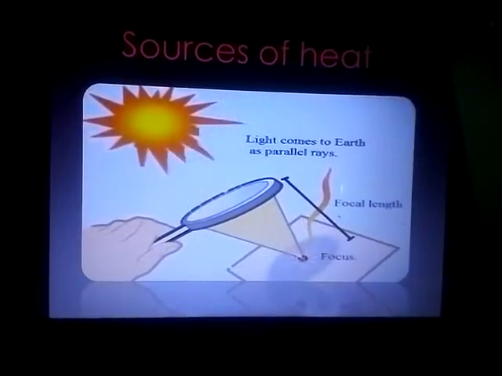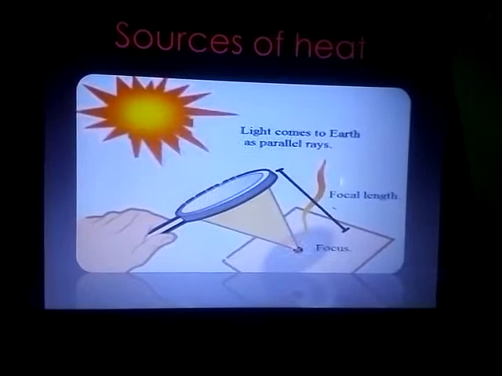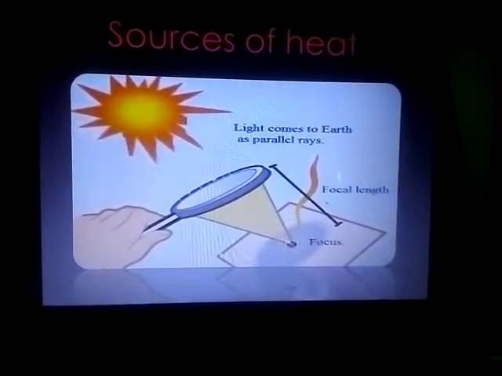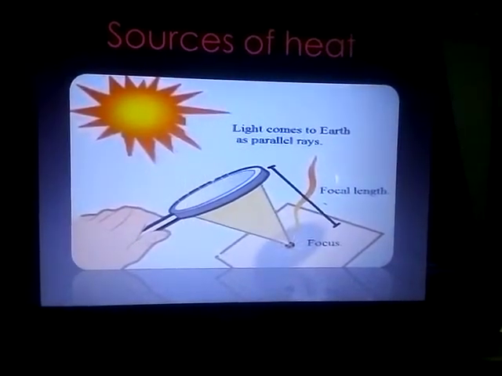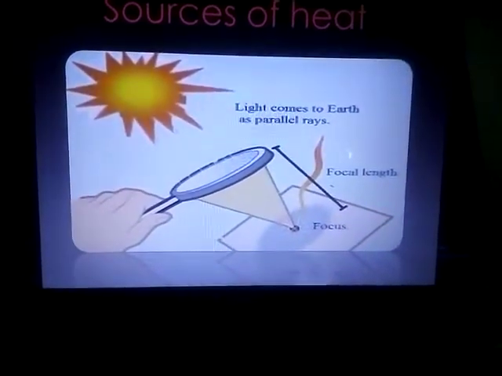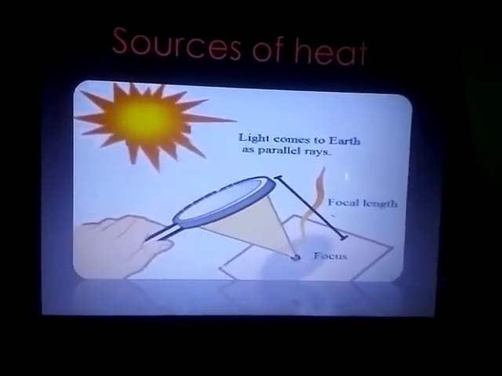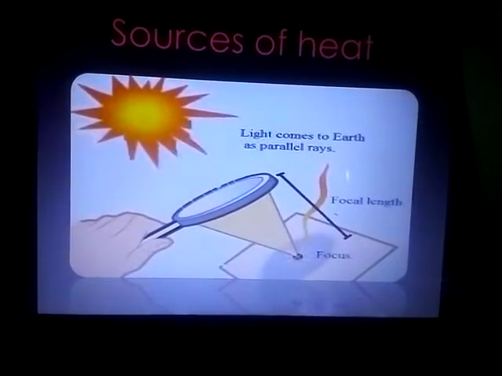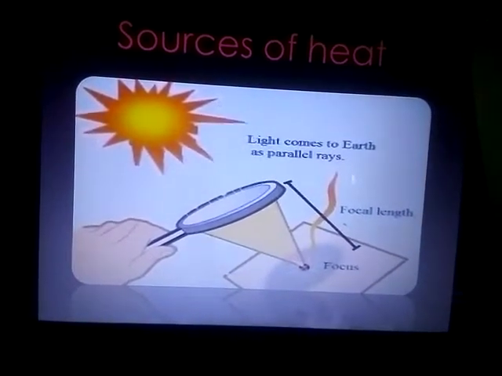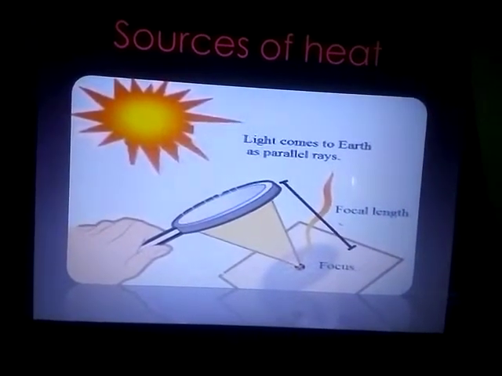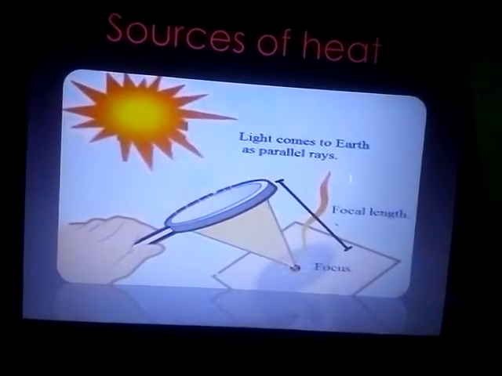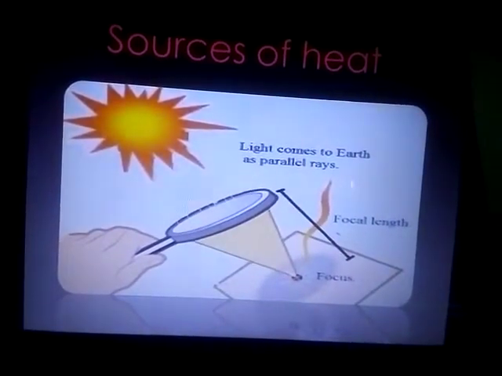For this we are going to do one activity. The sun has heat energy, no? For that we are doing one activity. Take a magnifying glass and one piece of paper. Under parent supervision only you have to do this activity. Hold the magnifying glass in front of the paper. The sunlight will be focused on that paper. After 2 or 3 minutes, the paper starts to burn.